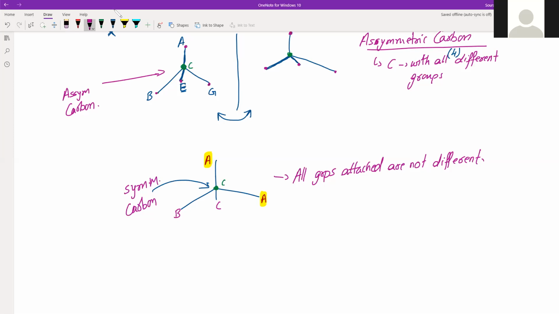However, many objects are not superimposable on their mirror image. For example, our hand, although it looks symmetric to us, if you take a side by side image of your hand, you won't be able to superimpose the mirror image on the actual hand or the hand on the mirror image.